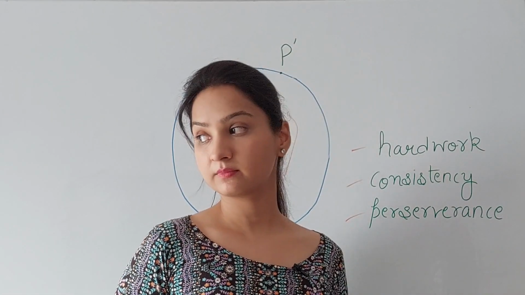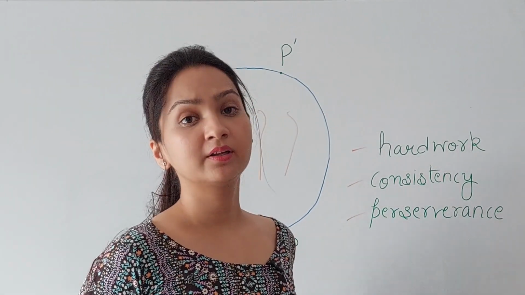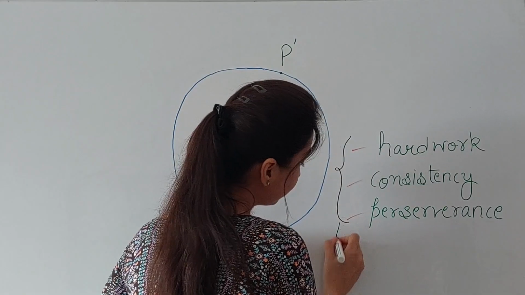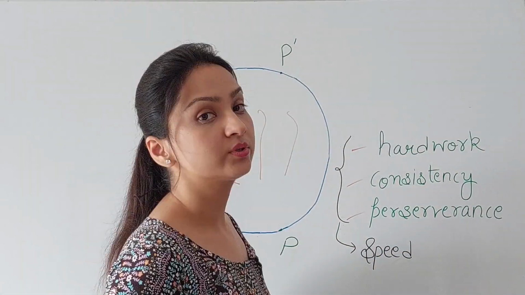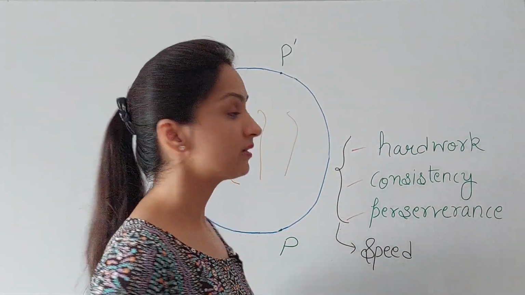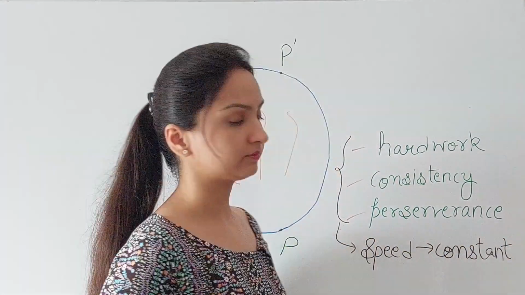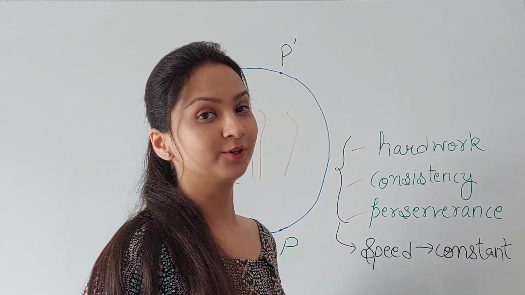Sorry, ladies and gentlemen, let's talk this in the language of physics. If all this refers to speed, which has to be uniform or constant throughout the motion in the circular path, then such a motion is called uniform circular motion.